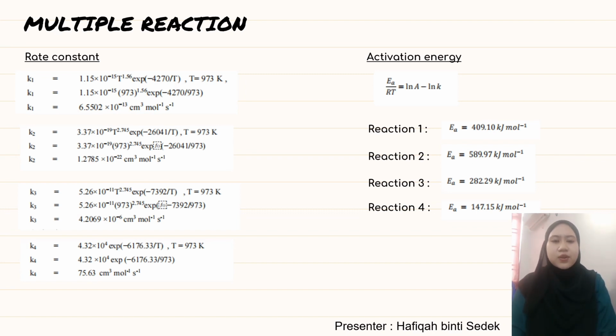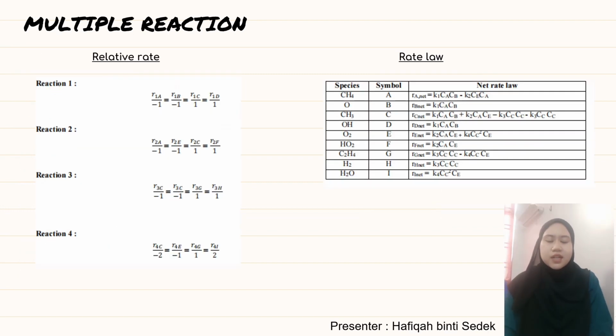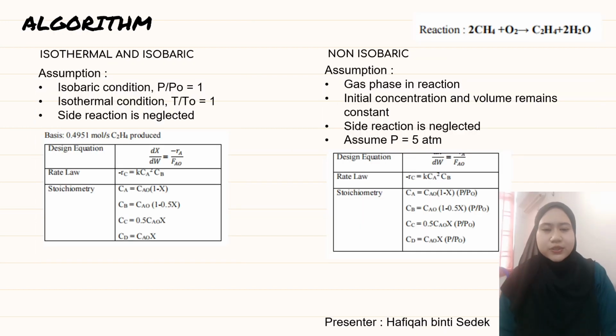Then, we calculate the value of activation energy based on the Arrhenius equation. For reaction 1, we get 409.10 kJ per mole. Reaction 2, 589.97 kJ per mole. Reaction 3, 282.29 kJ per mole. And for the last reaction, the overall reaction, we get 147.15 kJ per mole. After that, we determine the relative rate for each reaction, and also we determine the net rate law for each compound in the reaction. Now, we look into the algorithm part.